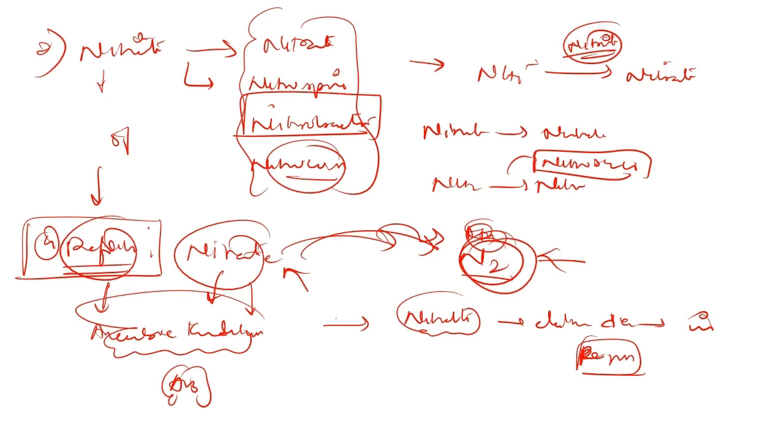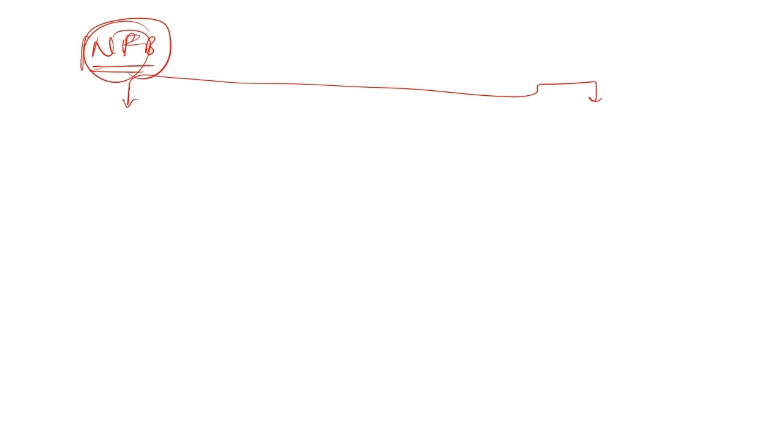So, this is about the different transformation processes that are occurring in the environment for conversion of one form of nitrogen to another form. Okay. So, this was about different transformation processes. Next, we shall discuss the nitrogen fixing bacteria. Talking about the nitrogen fixing bacteria, they can be categorized into two different types. One is free living and the second one is symbiotic bacteria.